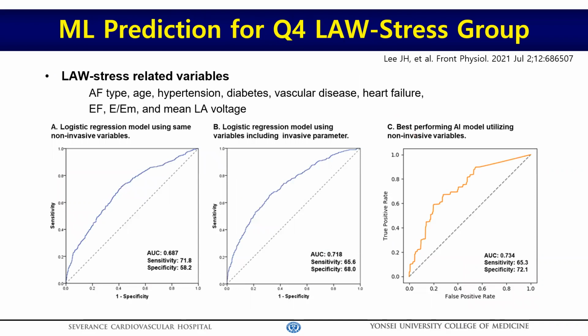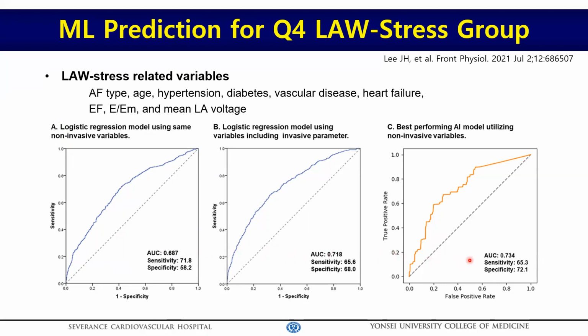We used these multiple clinical and echocardiographic variables for machine learning. With a conventional regression model using non-invasive variables, AUC for left atrial wall stress was just 0.66. After adding the invasive parameters, AUC increased to 0.72.